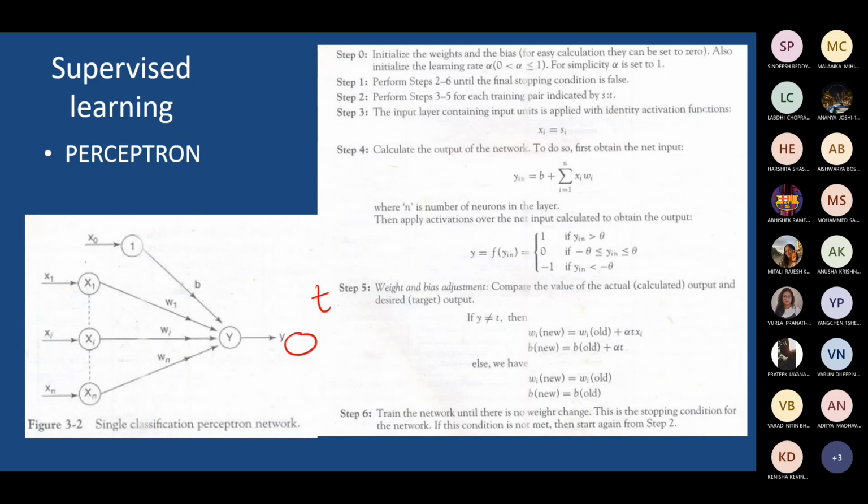And we understand that at the output layer side, you'll make use of this target and check whether y is equal to t, whether there is any error. That is what you are going to check at the output layer side. If there is any error, then you may have to update the weight here.